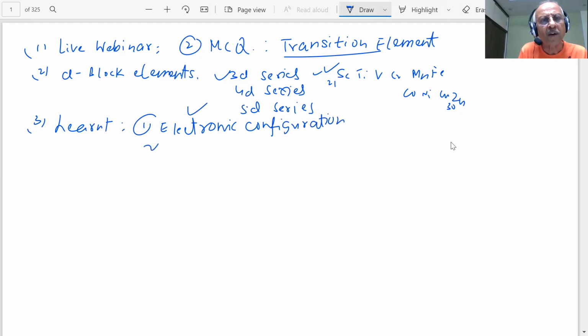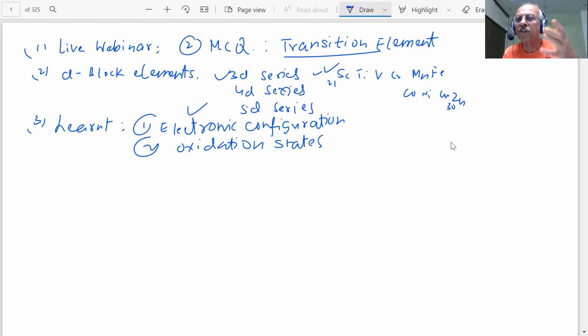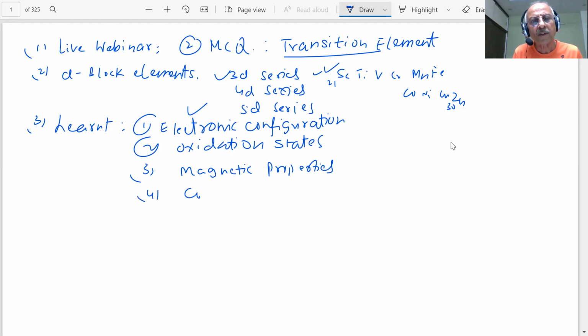You have seen their oxidation states, students, and questions are coming on oxidation states also. What is variable oxidation state, multiple oxidation state, and we told you what the characteristics of the transition elements are. They are very good metals with high melting point and enthalpy of atomization. Then we discussed their magnetic properties, very important. We have discussed their colors.